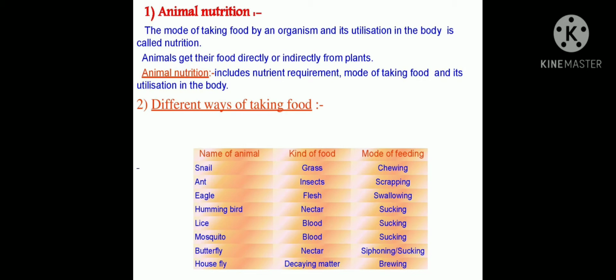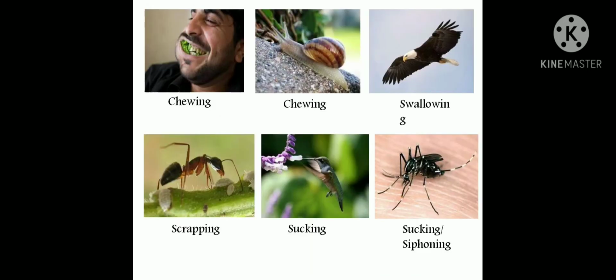So these animals get the food directly or indirectly from the plants. Animal nutrition includes the nutrient requirement, how the animal is taking the food and how it is utilizing it. For example, we human beings chew.